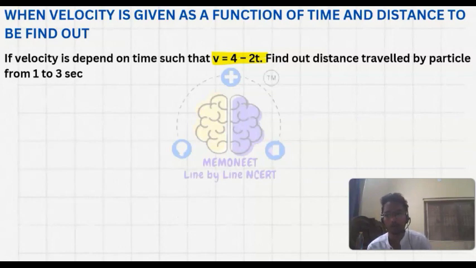So what is the question asking? We have the velocity expression, that is 4 minus 2t, and we have to find out the distance traveled by the particle from 1 to 3 second. So let's see when the velocity will be 0. We put velocity equal to 0, so 0 is equal to 4 minus 2t. So t is equal to 4 upon 2, that is 2 second. At 2 second the velocity becomes 0 here.